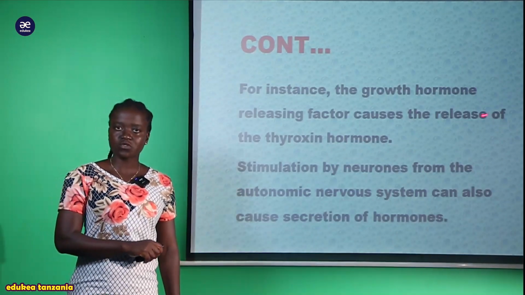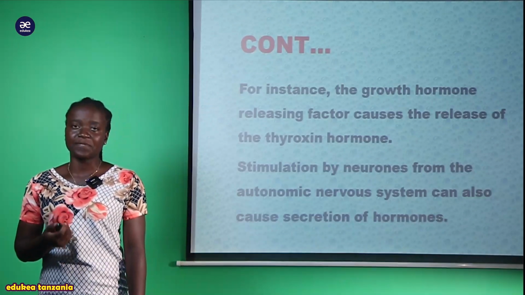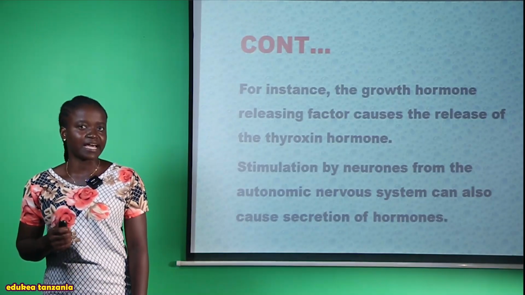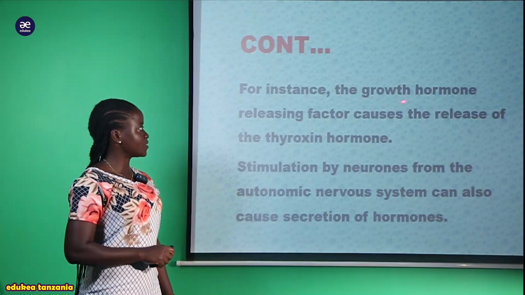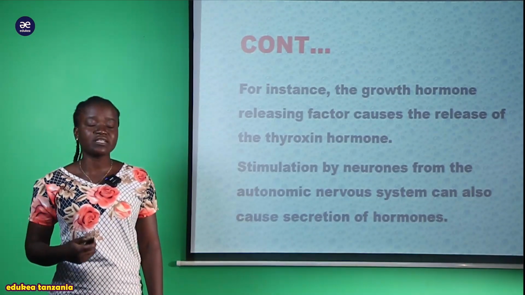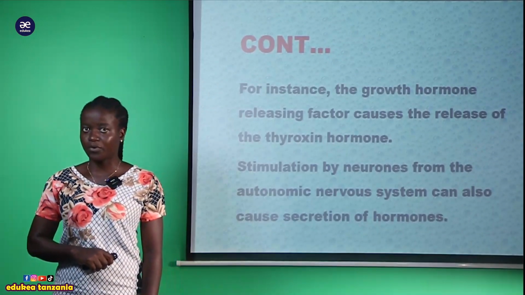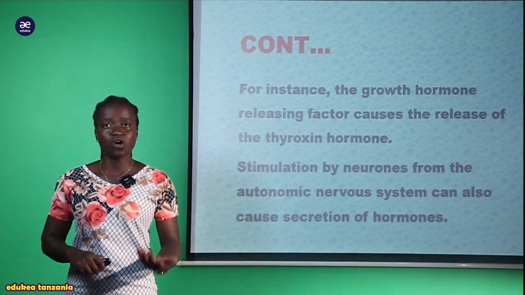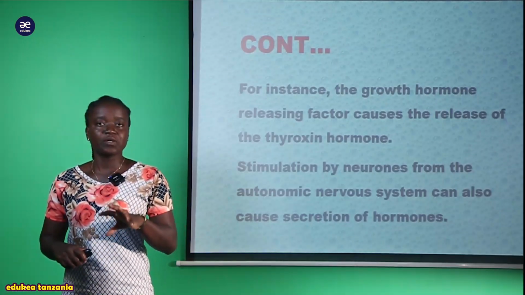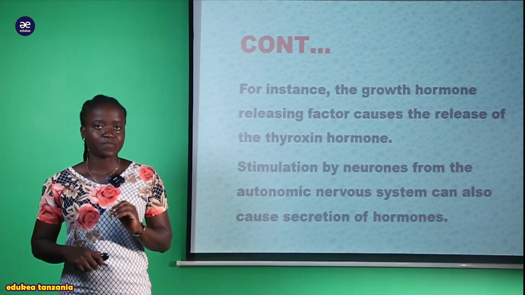So now you can see this one is produced within the anterior pituitary gland. But within the anterior pituitary gland is whereby it causes the release of another hormone, that is thyroxine hormone. Though this thyroxine hormone yenyewe inatumika kwenye masuala ya growth process.